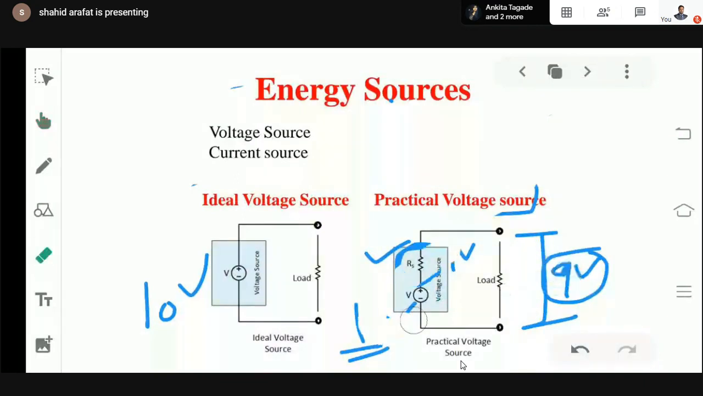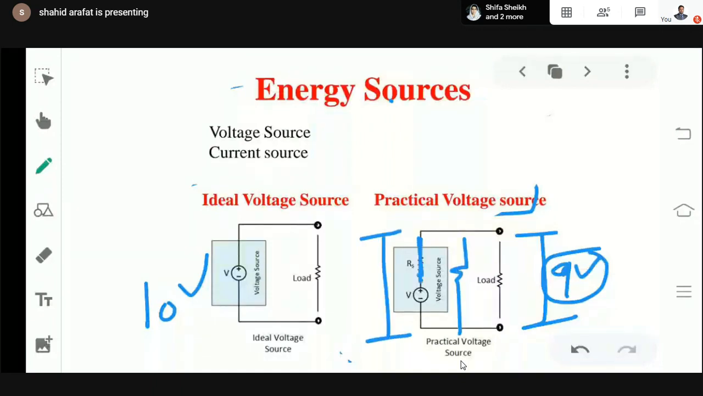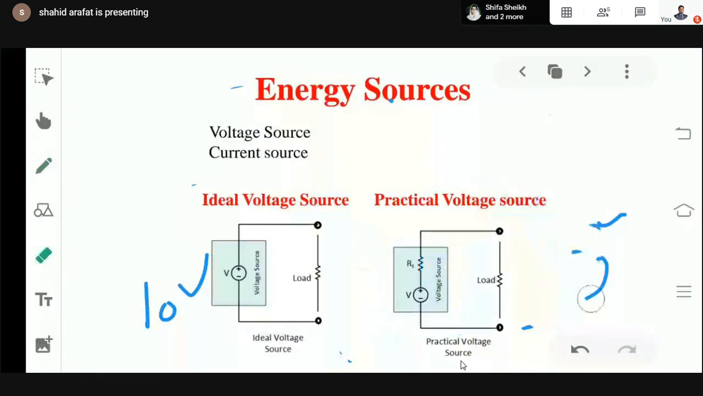Now, why are we connecting it in series only? Because we have already studied Kirchhoff's voltage law. In series, voltage gets divided. If I connect it in parallel instead of in series, what will happen? In parallel, voltage remains the same. So the same voltage will again appear at the load side. Again, it will show the characteristic of an ideal voltage source, which is not our requirement. Here our requirement is to show a practical voltage source. So that's why we connect internal resistance in series with the voltage source.